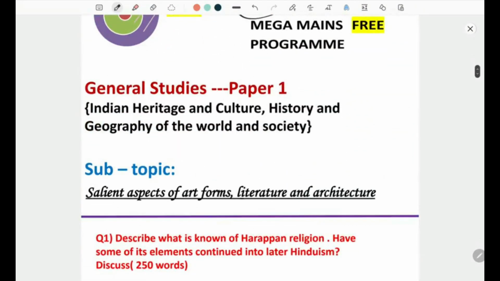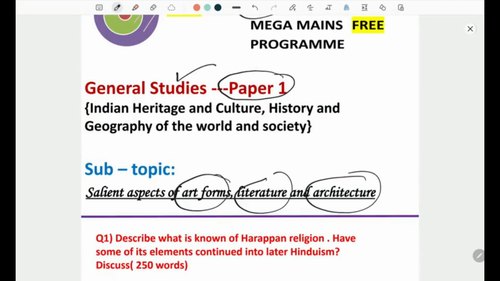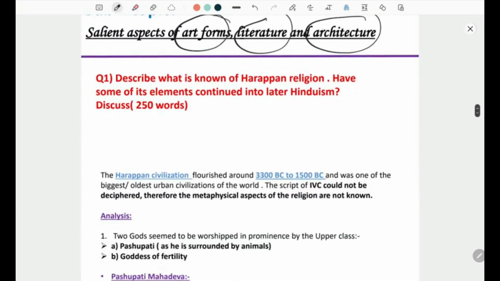So today again we'll be having a question on paper 1, that is GS1. The subtopic here is art forms, literature and architecture. The question is, describe what is known of Harappan religion. Have some of its elements included into later Hinduism. So we need to discuss something about Harappan religion, and we have to give some elements which were continued into later Hinduism.